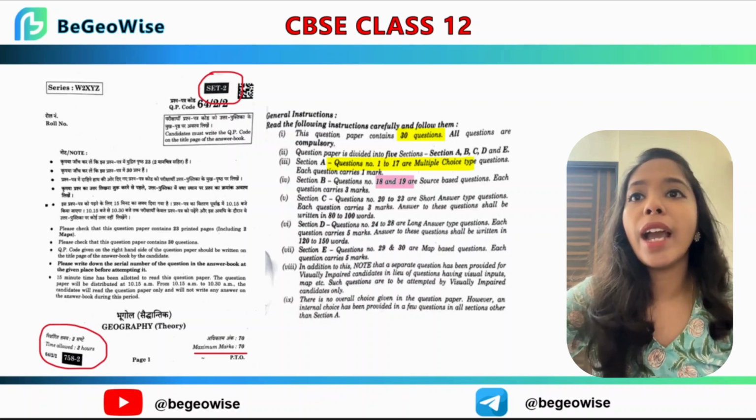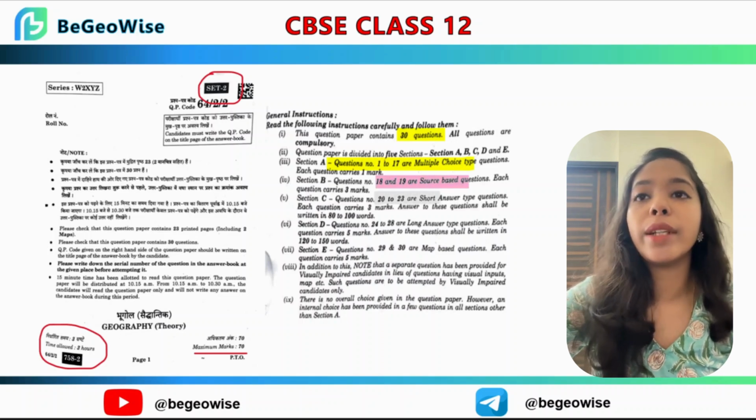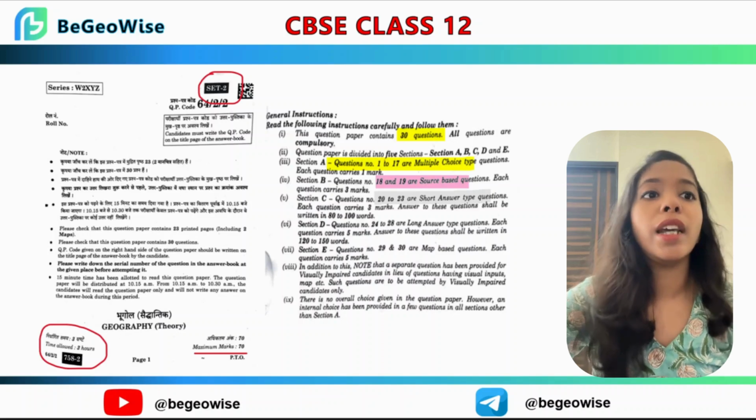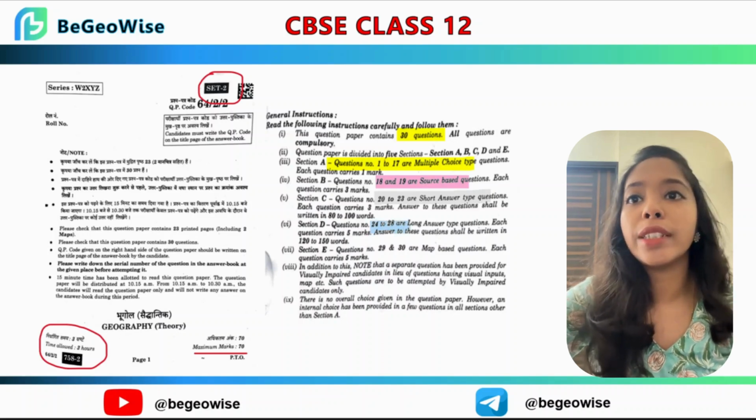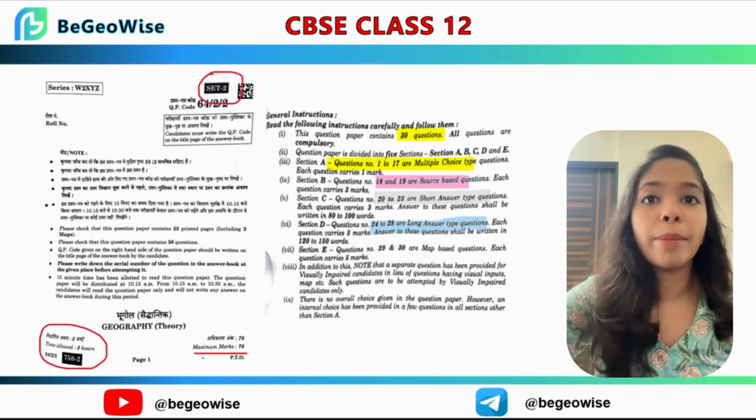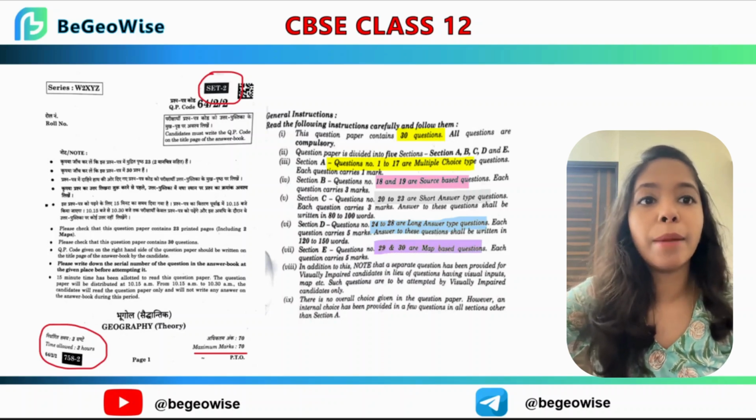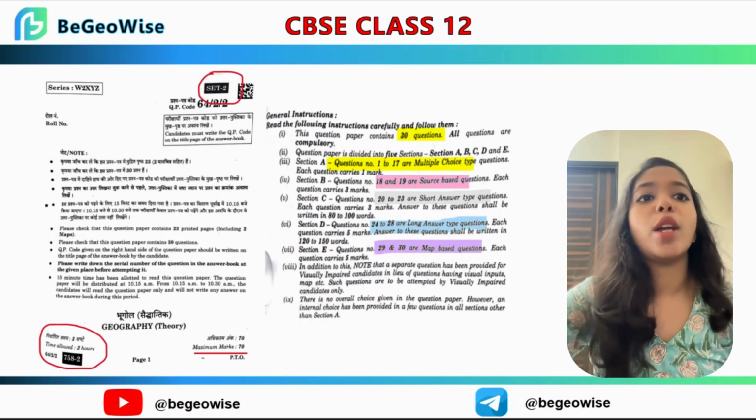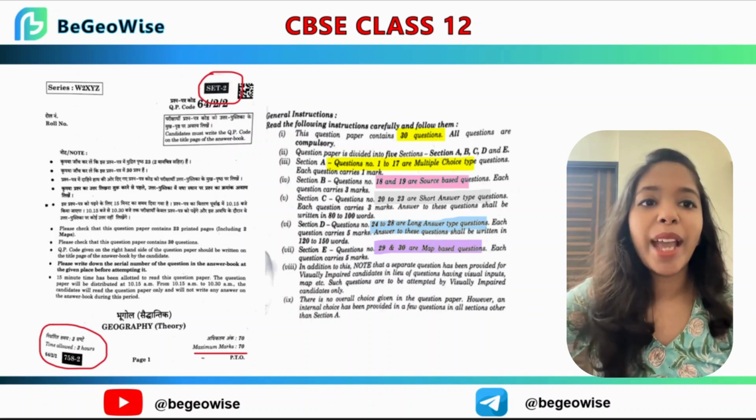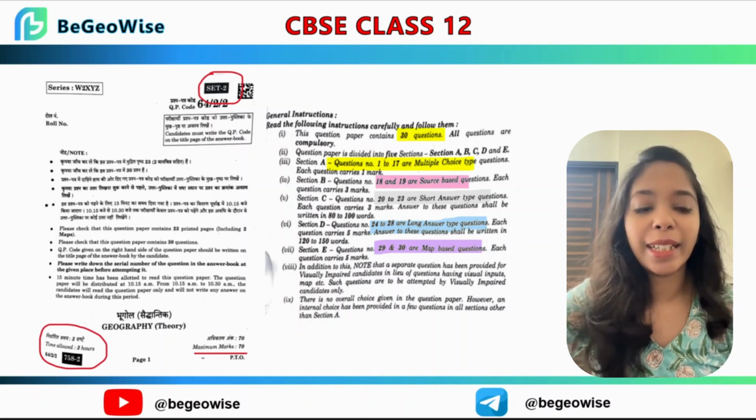Now then we have questions 20 to 23, which are short type questions, followed by questions 24 to 28, which are long type answers, and then finally question numbers 29 to 30 are map based questions. Now let's start solving them and eventually understand these segments.